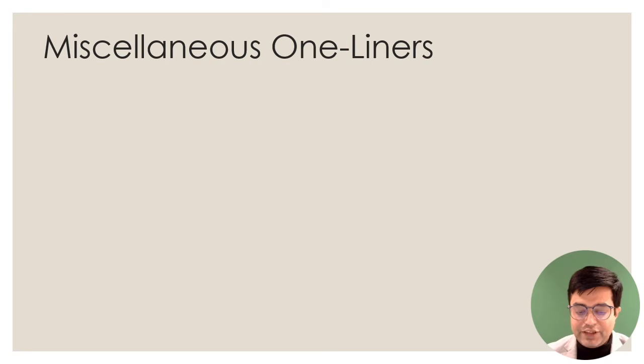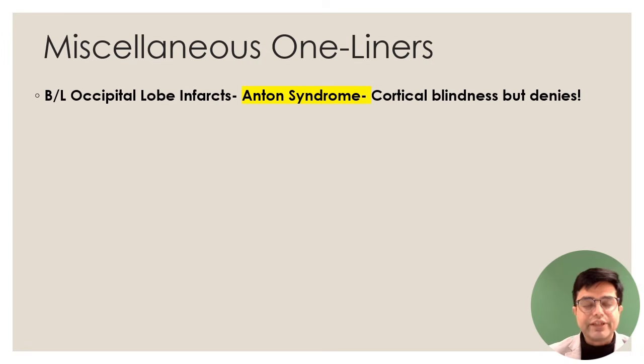Now some miscellaneous one-liners. Look at the first one-liner. Bilateral occipital lobe infarct produces a syndrome called as Anton syndrome. Anton syndrome is an interesting syndrome in the sense that there is cortical blindness. Patient cannot see, but he is not aware. He denies that he is blind. That is called as Anton syndrome. And bilateral occipital lobe infarction is the reason.